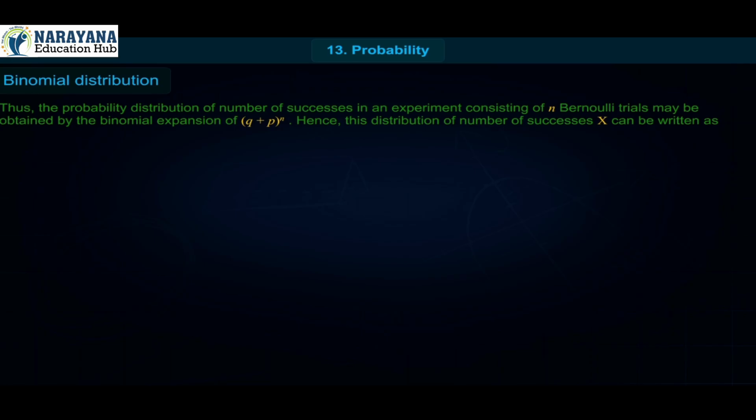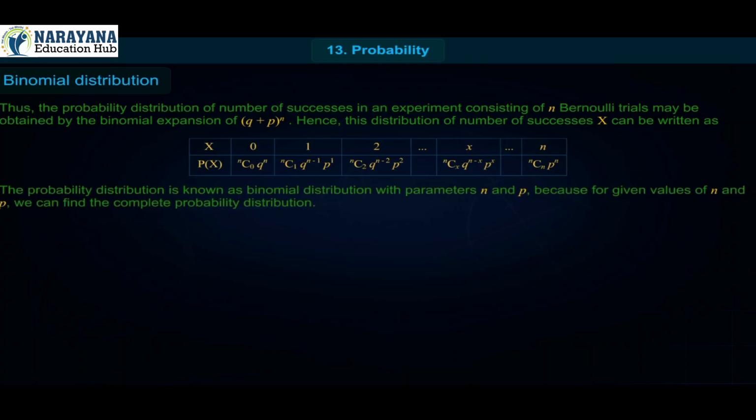Hence, this probability distribution of the number of successes x is known as the binomial distribution with parameters n and p, because for given values of n and p, we can find the complete probability distribution.